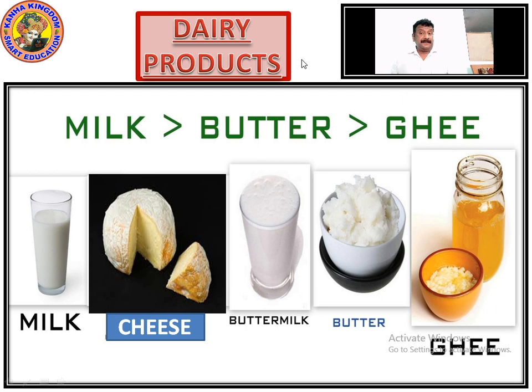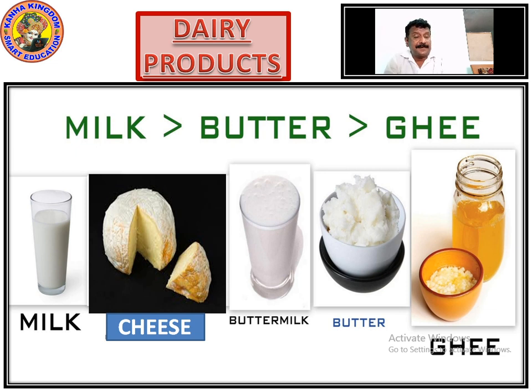Now look at the dairy products. What are the dairy products? Dairy is a processing unit and a selling unit as well, where you can find milk, cheese, yogurt, buttermilk, ghee. What are all these things made of?